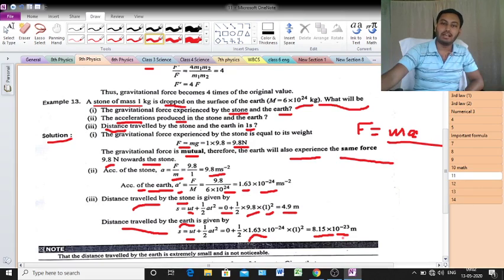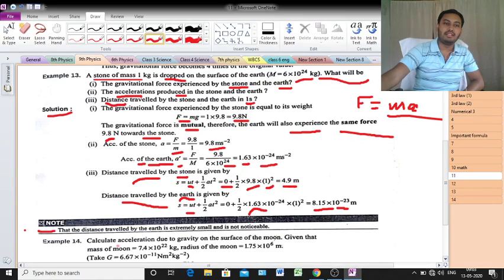Clear? That means the value of s is very low, minus 23. Just look at this point, 10 to the power minus 23. Here 4.9 is a positive value, but minus 23 means a very low value. Clear? So here is also a note.